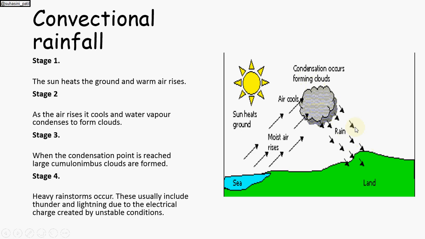Convectional rainfall is very common in the equatorial region and also in the tropical region, especially in summer season. In the equatorial region, convectional rainfall is also known as afternoon rainfall because such type of rain occurs in the afternoon. So this is about convectional rainfall.